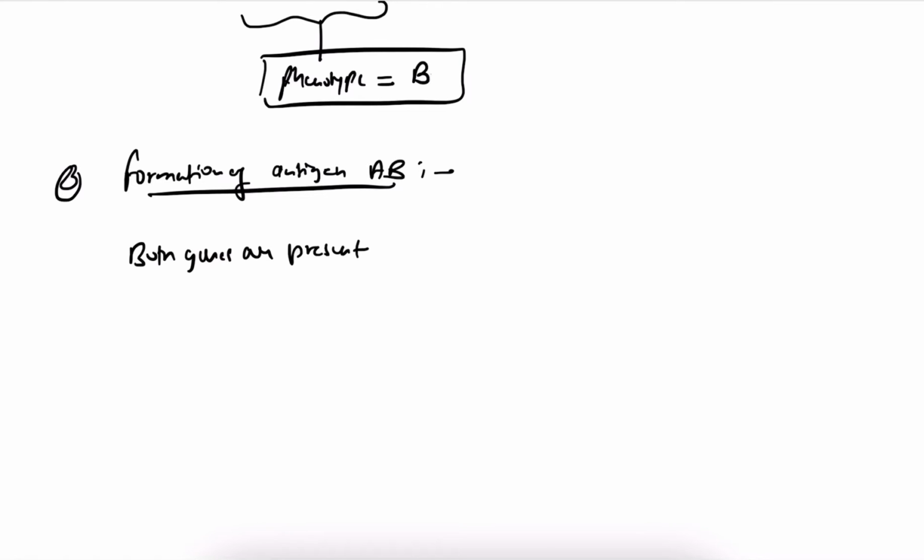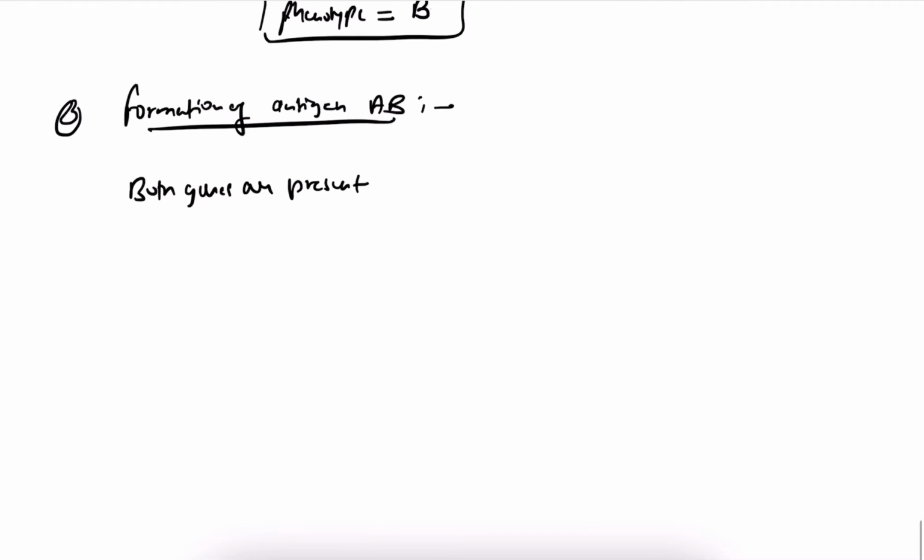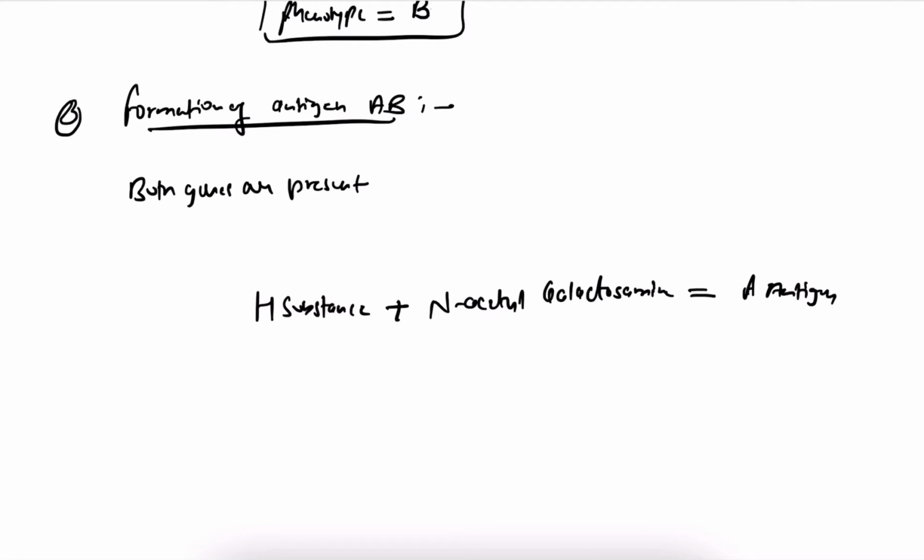The same H substance gets galactose and is converted to B antigen.